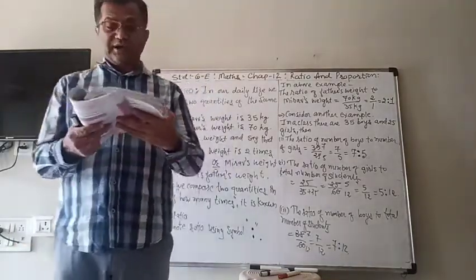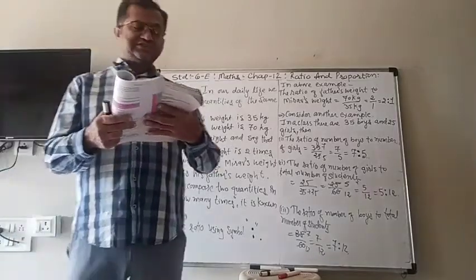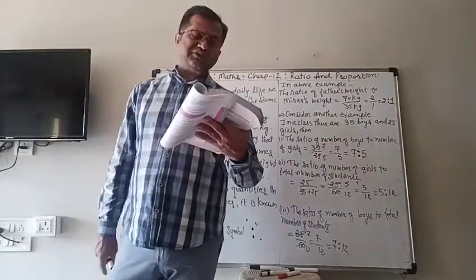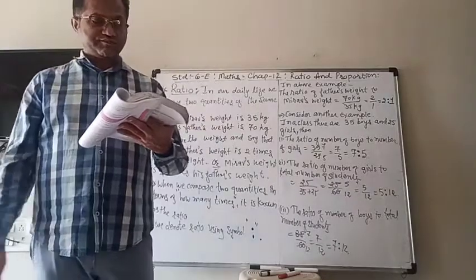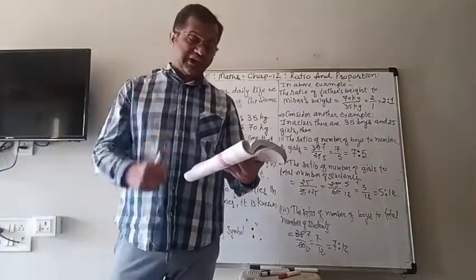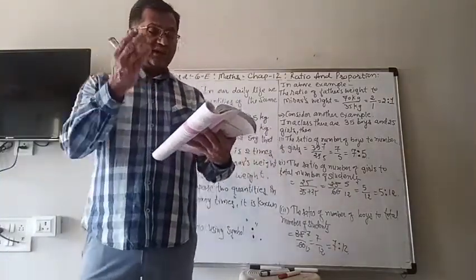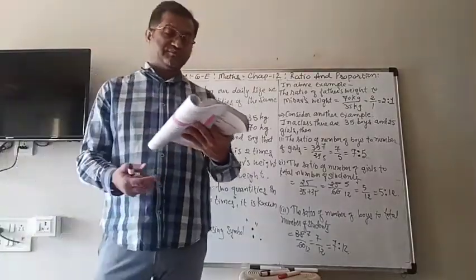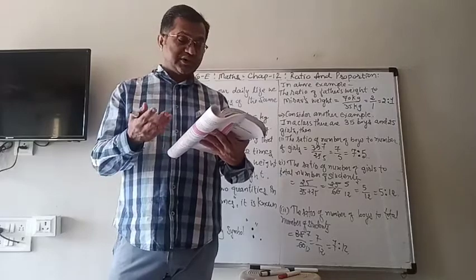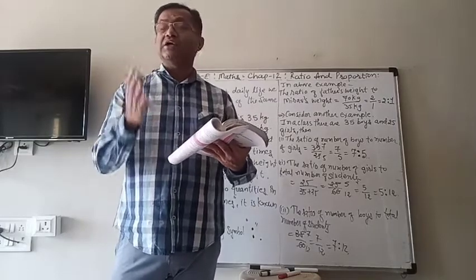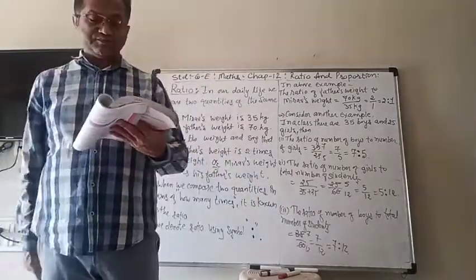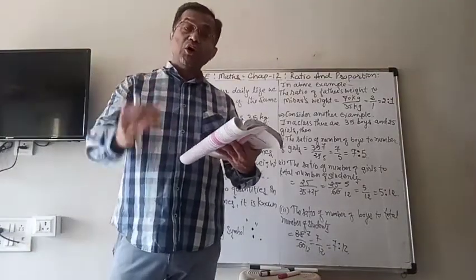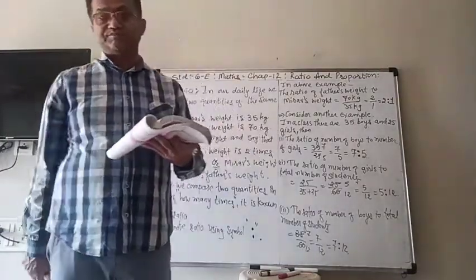For example, here it is given that Avni and Sari collected flowers for a scrap notebook. Avni collected 30 flowers and Sari collected 45 flowers. So now we can compare that Sari collected 45 minus 30, means 15 flowers more than Avni.